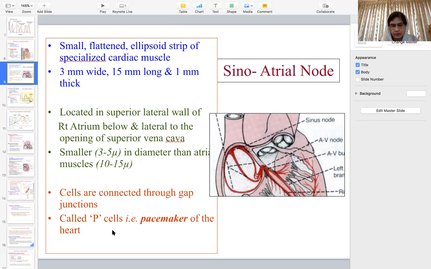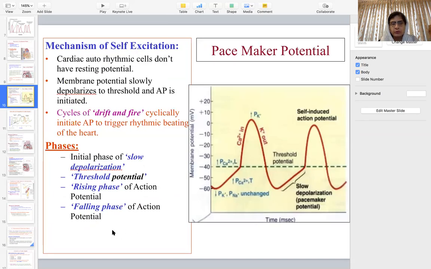This whole pathway is connected by specialized cells called the pacemaker of the heart. Now we come to the action potential in the SA node, which is called the pacemaker potential. Whenever you are asked in the paper about the pacemaker potential, it means you have to describe the action potential in the SA node.